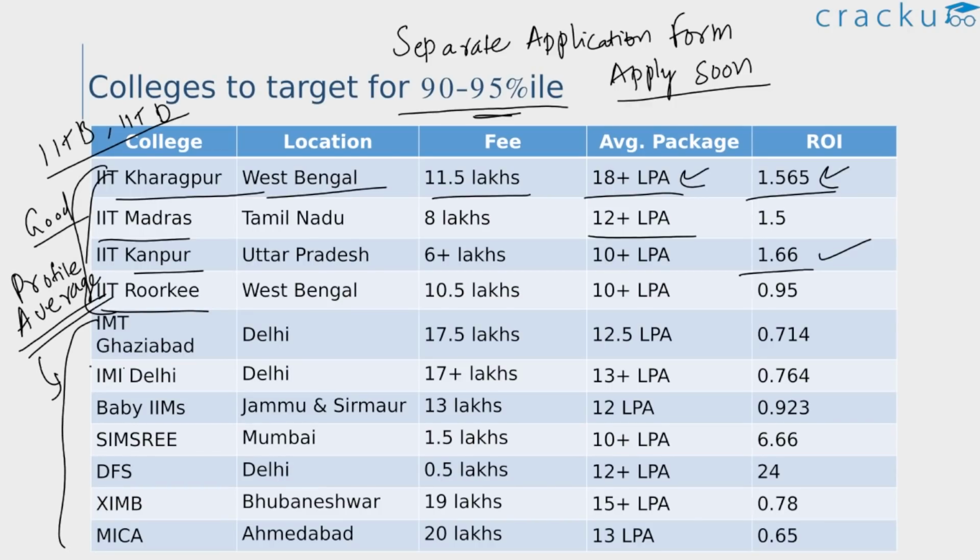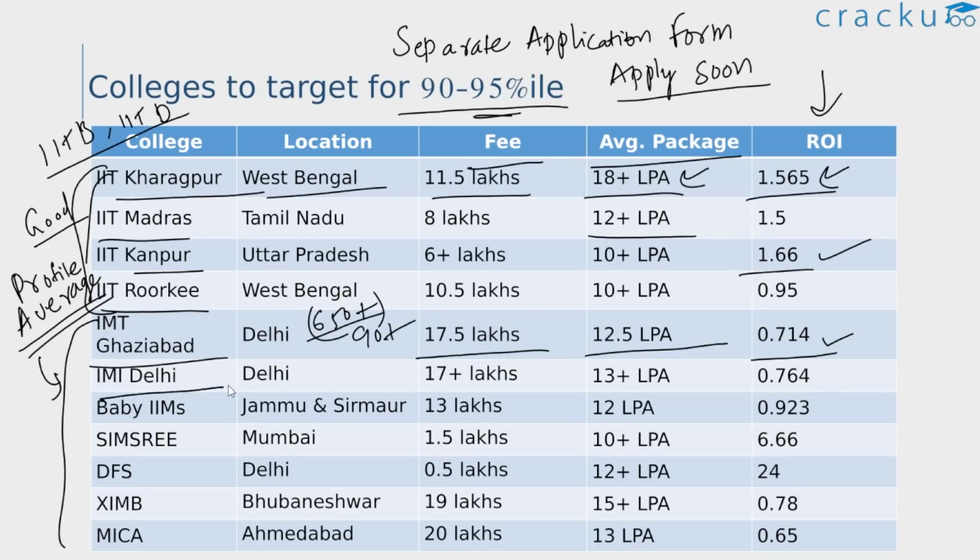We have IMT Ghaziabad. It's located in the Delhi NCR region, and the cutoff is usually 90 plus percentile in CAT. And IMT Ghaziabad also accepts GMAT, guys. The GMAT cutoff is usually around 650 plus. So you can also apply to IMT Ghaziabad through the GMAT scores. And the fees is 17 lakhs, the average package 12 plus lakhs, and this is the ROI. As we know, this is simply dividing the average package with your fee, and you get this ROI.